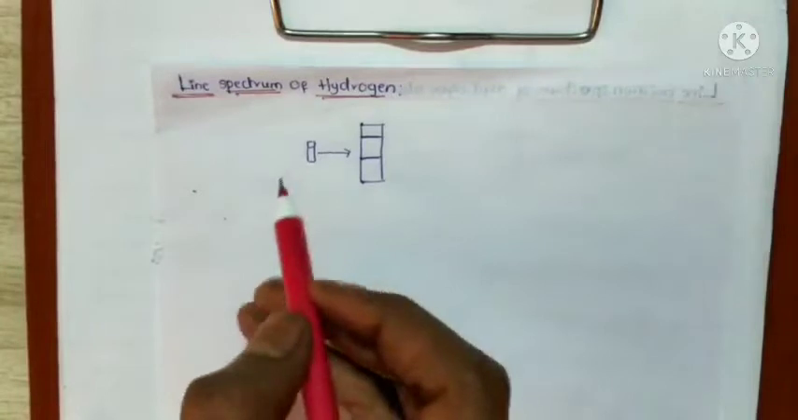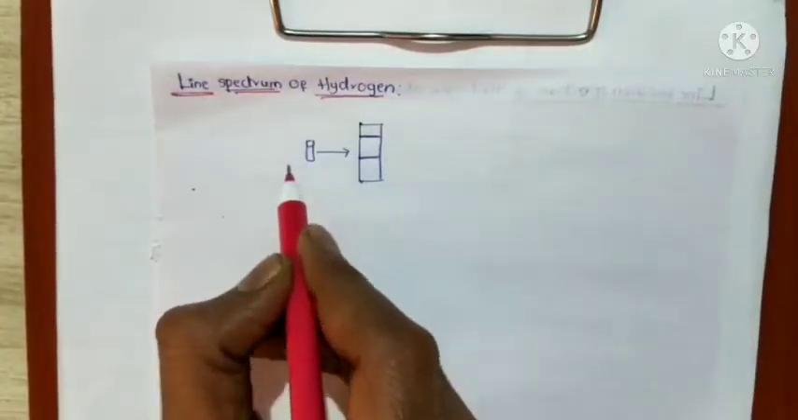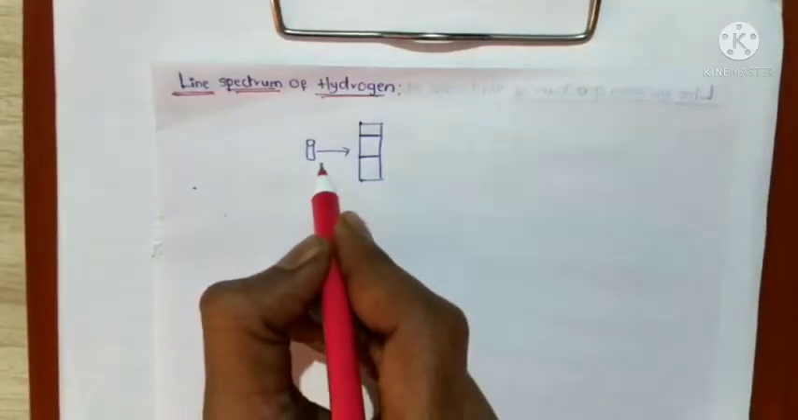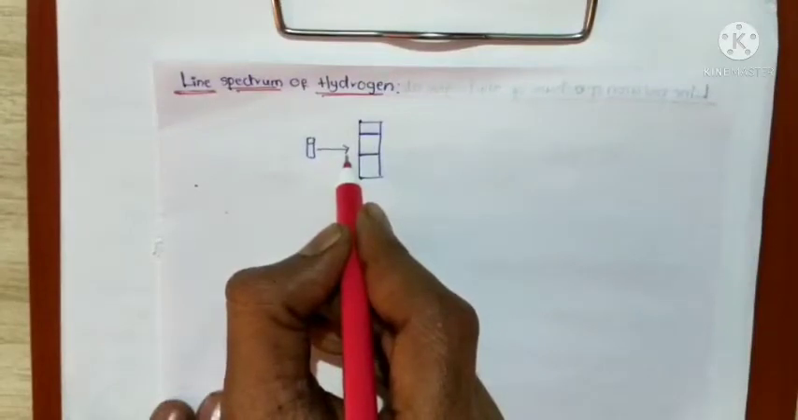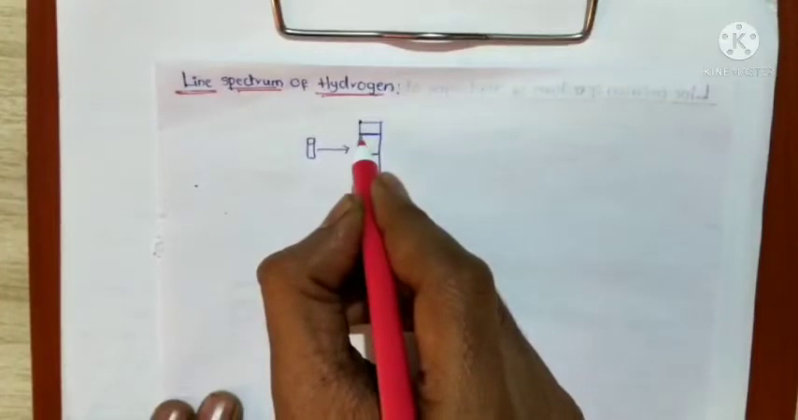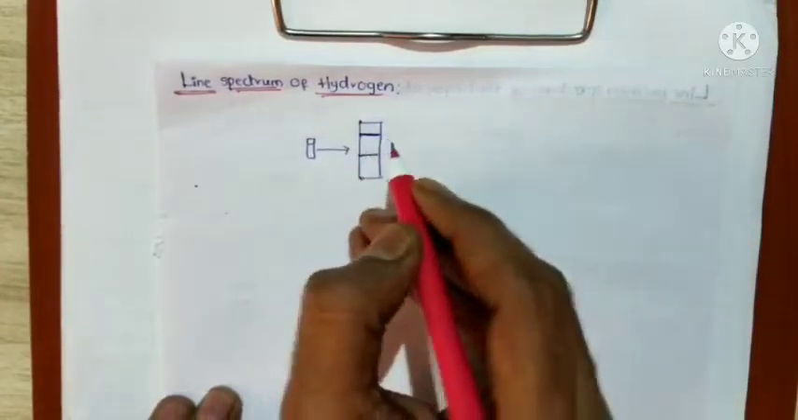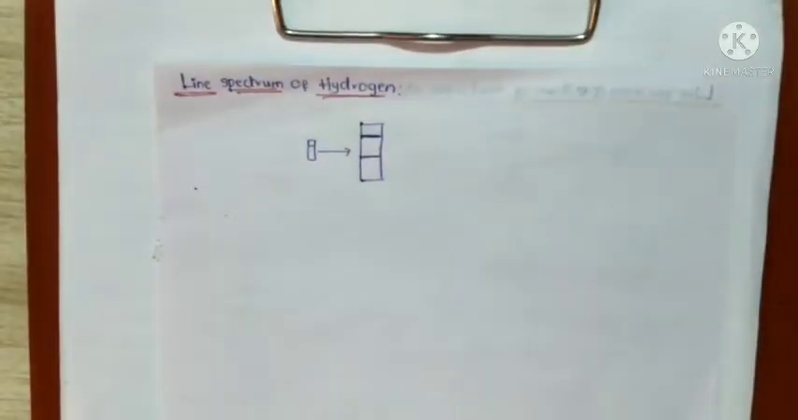Here, whenever the sample is irradiated with electricity or heated, it emits some radiation. This radiation is observed by the spectroscope. Some specific wavelengths, which are bright lines, are present on the dark screen. So this is called the line emission spectrum.